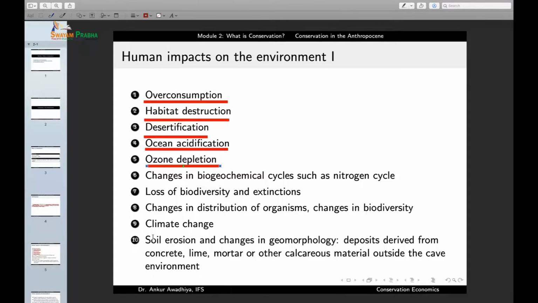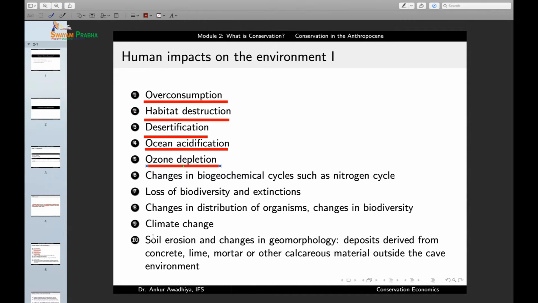And these UV rays can have negative impacts on a number of organisms. So, for instance, they can lead to skin burns, they can even lead to some forms of cancers. They can increase the rate of formation of cataracts in the eyes of different organisms. So, ozone depletion is another big human impact that we are seeing in the Anthropocene.